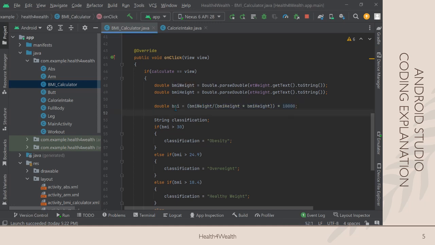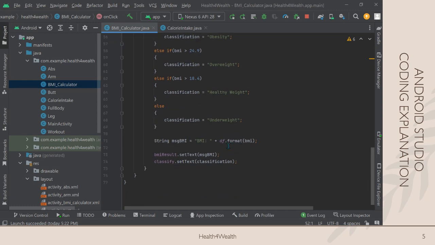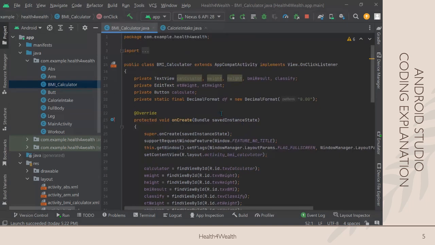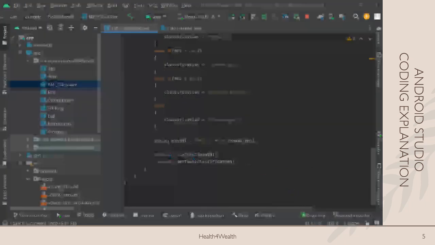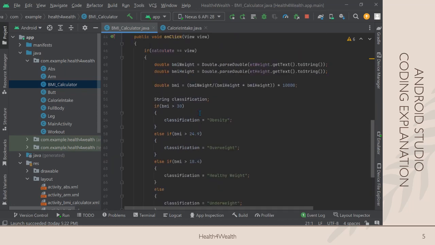And then from that BMI, the app will also classify the category of BMI for the user, such as obesity, overweight, healthy weight, or underweight. So we actually use decimal format to limit the BMI to only display two decimal places, and then we will display the BMI result and also the classification.